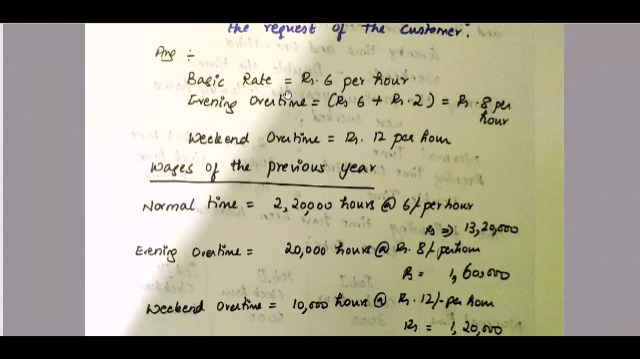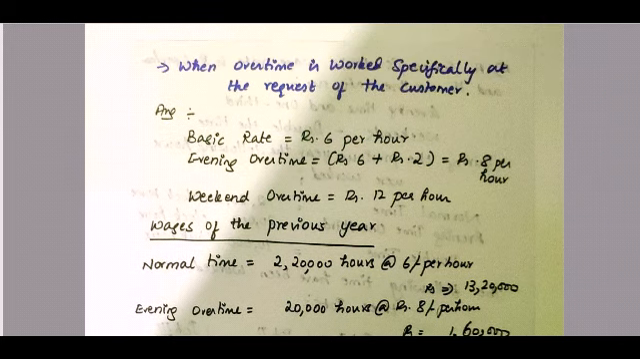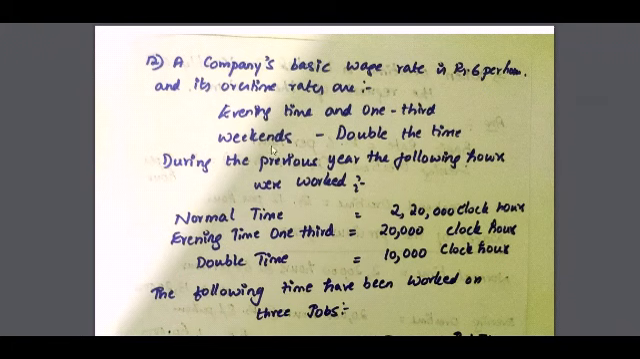What is our basic rate that they have given in the question? Rupees 6 per hour. What is the evening overtime they are telling? Rupees 6 plus 1/3 of rupees 6, which is rupees 2. So rupees 6 plus rupees 2 is equal to rupees 8 per hour. And weekend overtime is rupees 12. How do we get this? Because they are telling in the question itself, the evening time is 1/3 of the basic wage rate and the weekends is double the time.